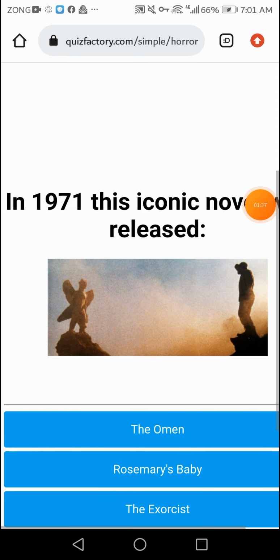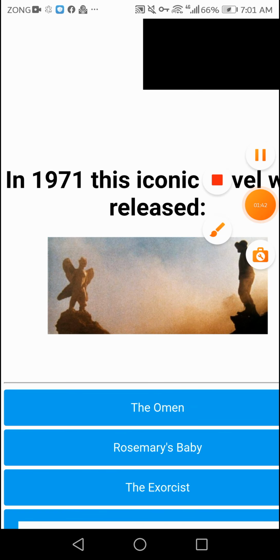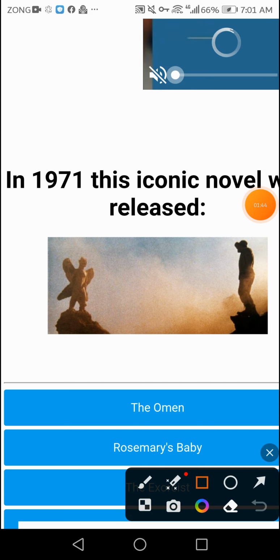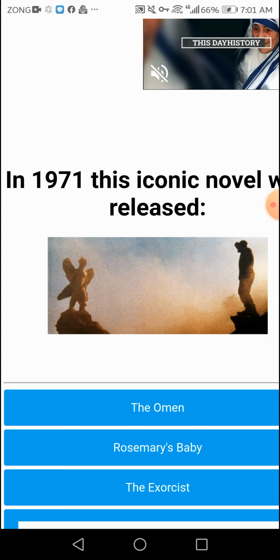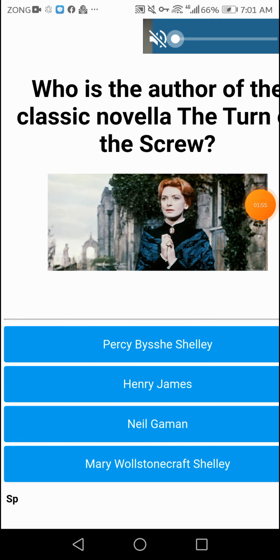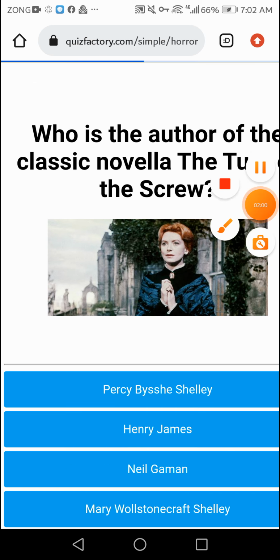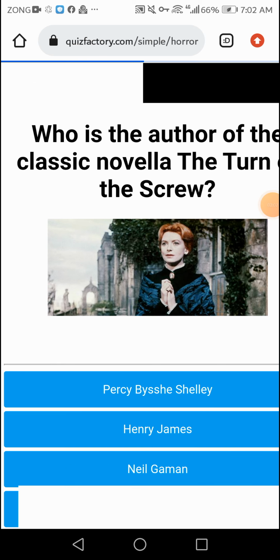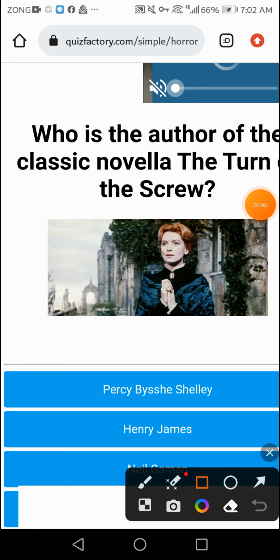Fifth question. The 1971 novel was released as what? The right answer, I will give you, is The Exorcist. Okay, the third option is the right answer, The Exorcist. Who is the author of the classic novella The Turn of the Screw? If you're finding this type of picture, the right answer is Henry James. Okay, Henry James, this is the right answer.